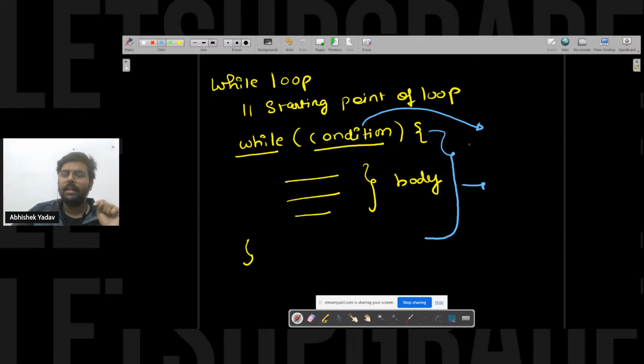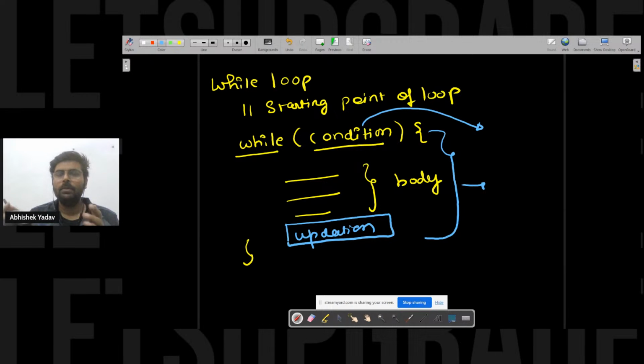When you are writing the condition, you should be thinking, how many times I want to execute the body of the while loop. And there will be an updation part also here inside the body. We will be discussing the updation part also, but simple is what? When you are dealing with the loop, you should know the starting point and you should know till what time I have to execute the body of the while loop.